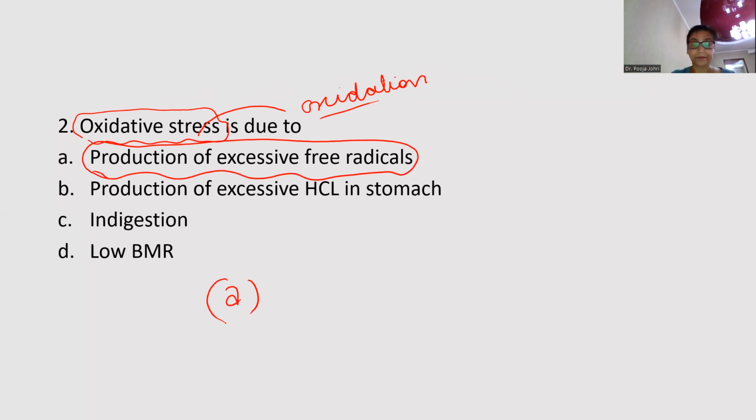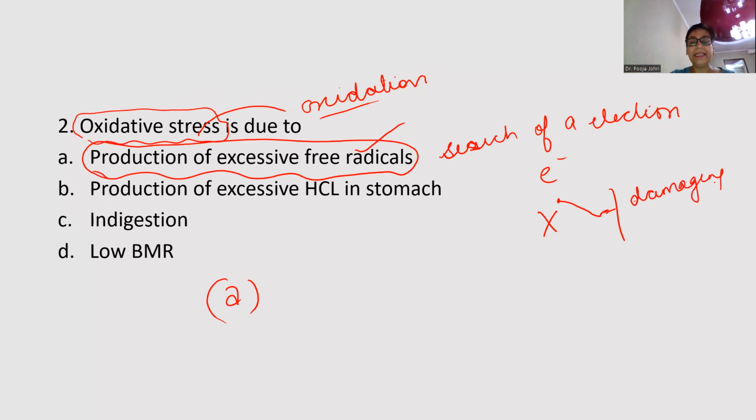It will be A. Now, what do you mean by the term free radical? These free radicals are always in search of an electron, always. This is the definition only. So electrons, we know, are negatively charged. Now, say this is a free radical, and this is the cell membrane. In search of an electron, it will start damaging the cell membrane, or start eating the cell membrane. When it damages the cell membrane, it leads to excessive hemolysis in the body.